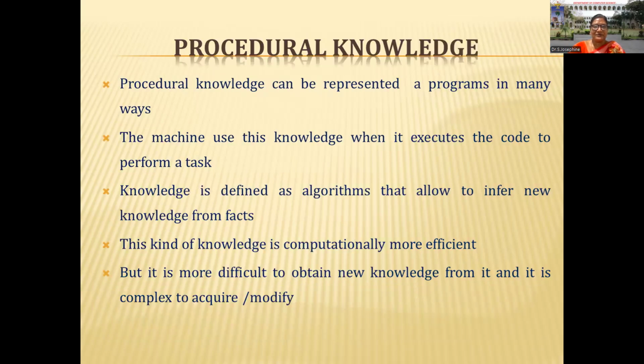The next one is procedural knowledge. Procedural knowledge can be represented as programs in many ways. Here, how it is to be executed means the machine can use this knowledge. Knowledge is defined as algorithms to infer new knowledge from facts. It is computationally very efficient, but it is more difficult to obtain new knowledge from it. It is very complex to modify that particular data.